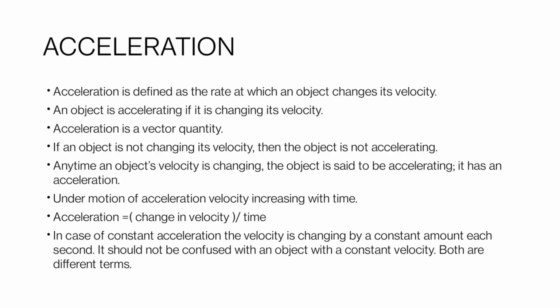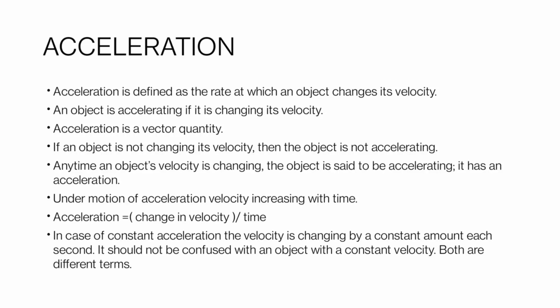And how can we calculate the value of acceleration? For this, we have a formula. Acceleration is equal to change in velocity upon time. In case of constant acceleration, the velocity is changing by a constant amount each second. So we should not confuse it with an object with a constant velocity.